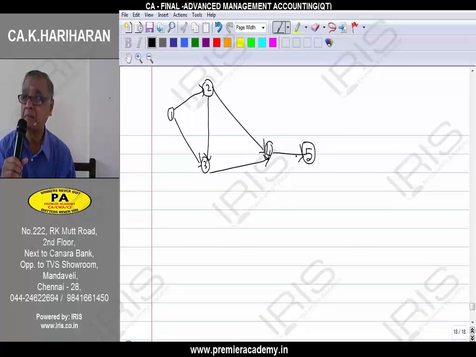The durations are represented just below the line representing the activity. For example, for 1 to 2, the duration is 20 days.